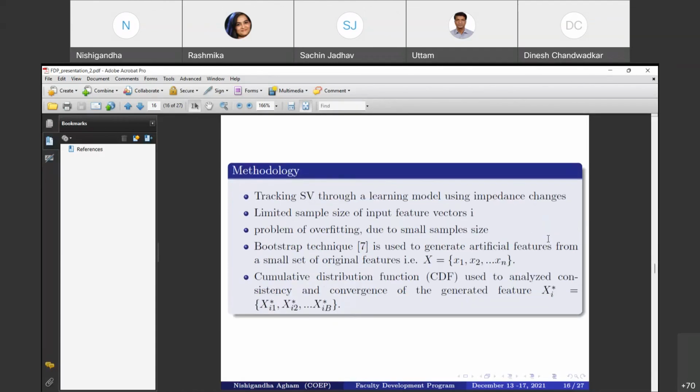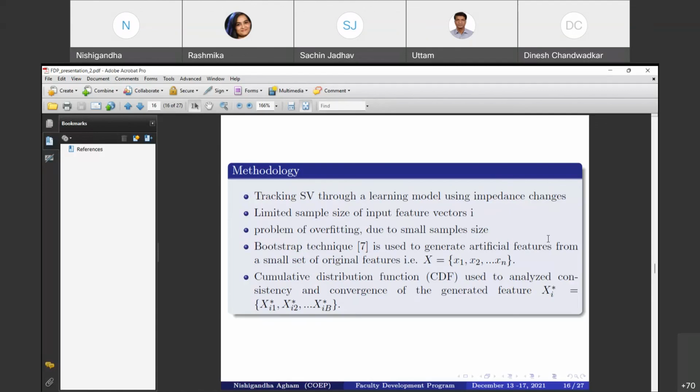So, to overcome the limitation of this traditional method, we propose a new method of tracking the stroke volume through a learning model. Using the impedance changes as input, we have a very small sample size, because we recorded only a very limited database from our proposed hardware because of the COVID situation.